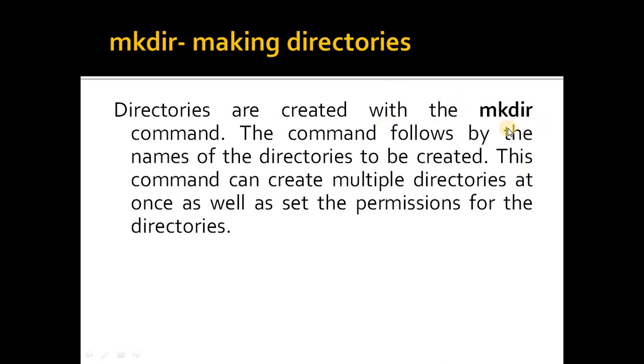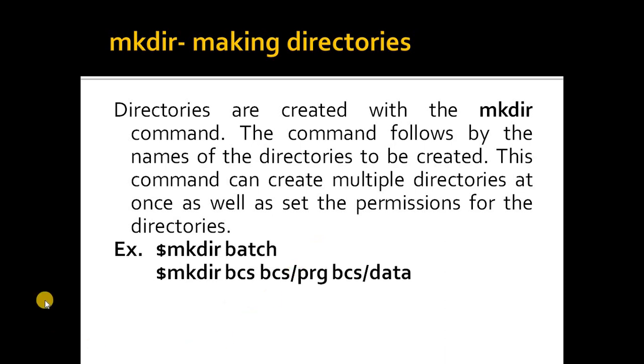With the mkdir command you can create multiple directories and give the permissions like we have seen in the previous lectures, the read permission, write permission and execute permission for owner, group and other members. So with mkdir we can create a single directory as well as multiple directories, and also give the permissions for the directories. We shall just see an example of how to use the mkdir command.